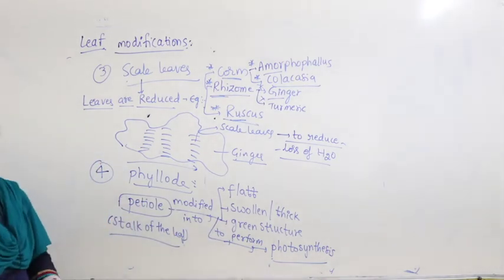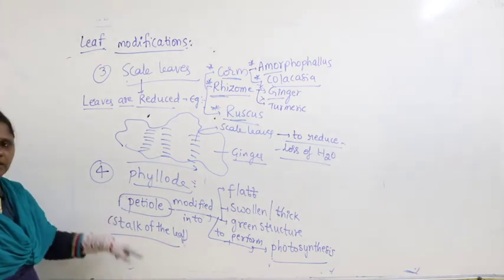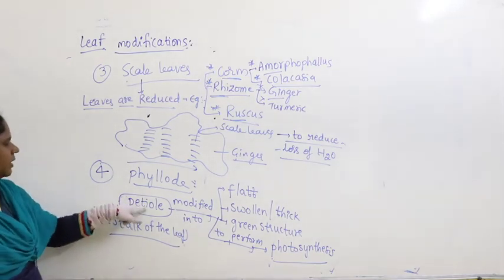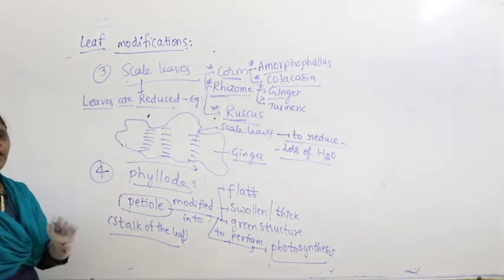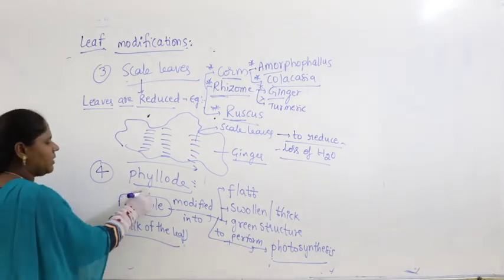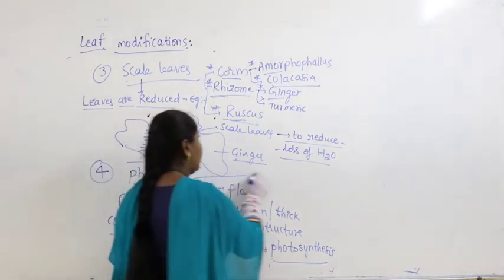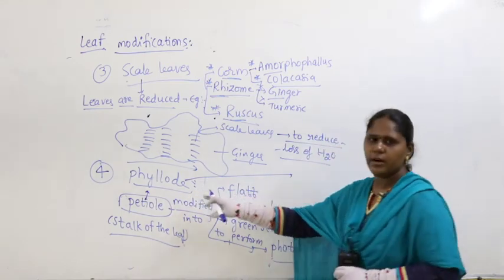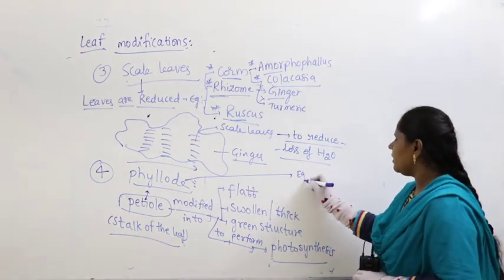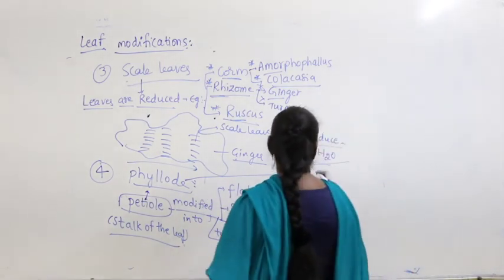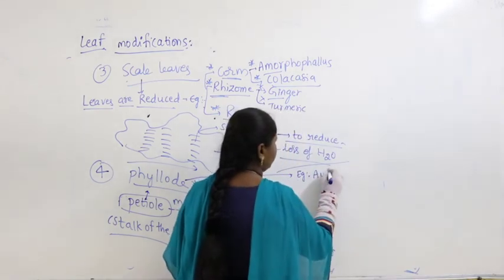Leaf is not doing photosynthesis. If petiole is doing photosynthesis, the petiole is called as what? Phyllodes. So, the best example, I am writing example here for phyllodes. You can write here Australian acacia.